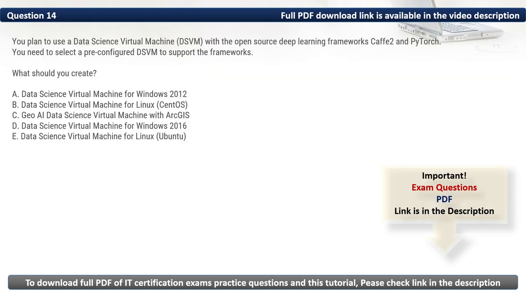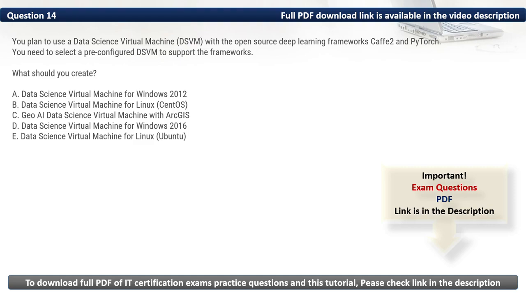Question 14. You plan to use a DSVM with the open source deep learning frameworks Caffe2 and PyTorch. You need to select a pre-configured DSVM to support the frameworks. What should you create? Firstly, let's eliminate the incorrect options.